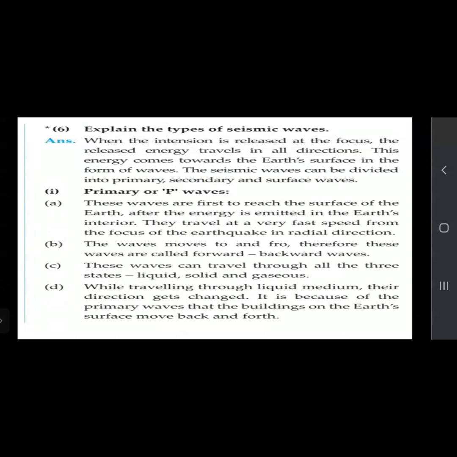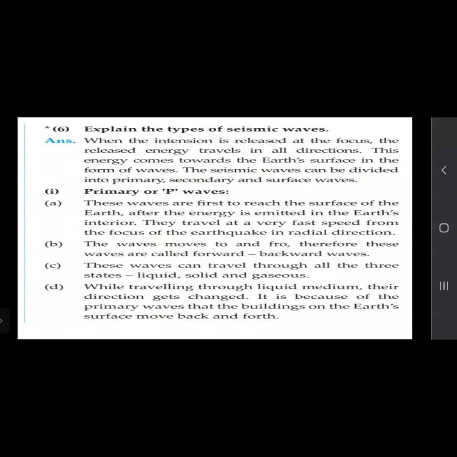Explain the types of seismic waves. When the energy is released at the focus, the released energy travels in all directions. This energy comes towards the Earth's surface in the form of waves. The seismic waves can be divided into primary, secondary, and surface waves. Primary waves are the first to reach.